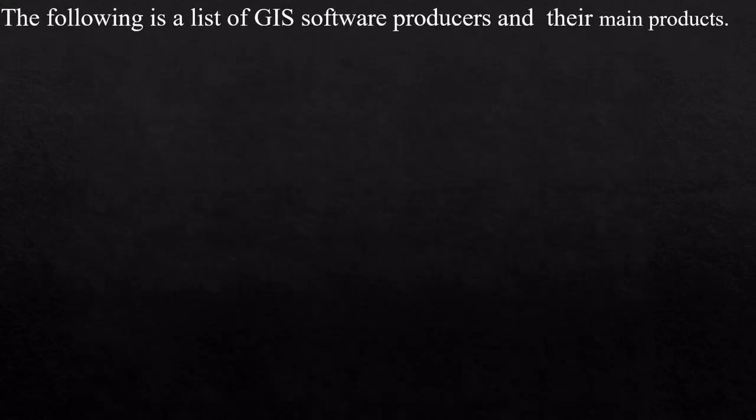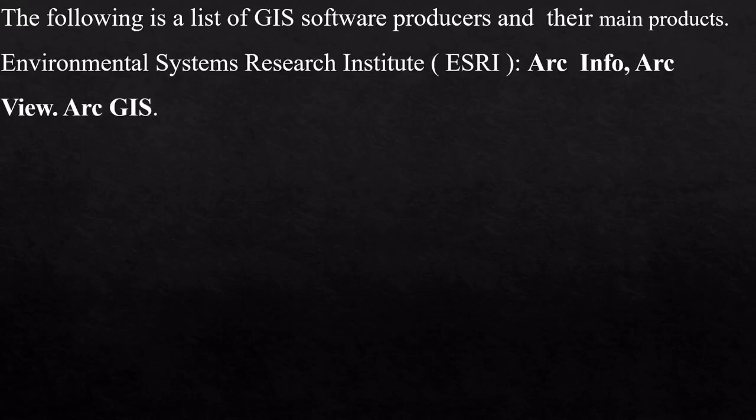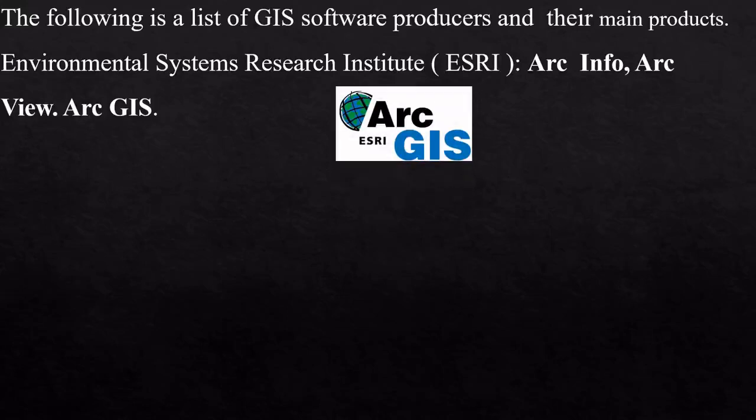So the following is a list of GIS software producers and their main products. I have listed only a few. So first one is Environmental Systems Research Institute. This is a company, that is Environmental Systems Research Institute, ESRI. So this institute has developed softwares called ArcInfo, ArcView, ArcGIS. So all are GIS softwares, one of the leading GIS software. So this is the symbol of ESRI, ArcGIS.